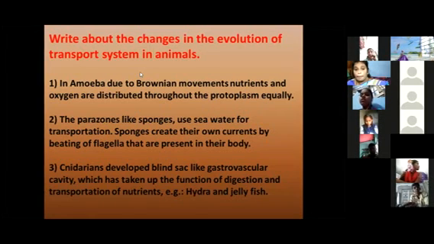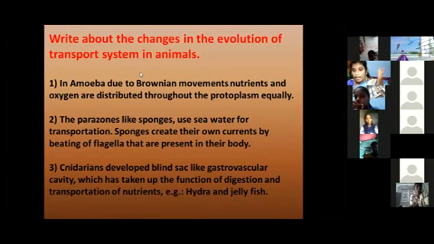Next, parazoans. Parazoans are porifera class. Next animal class. This is also about the animal kingdom classes. Okay.